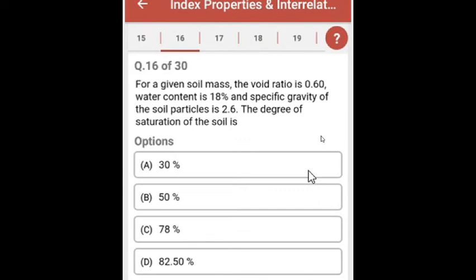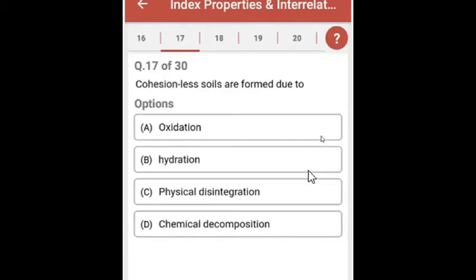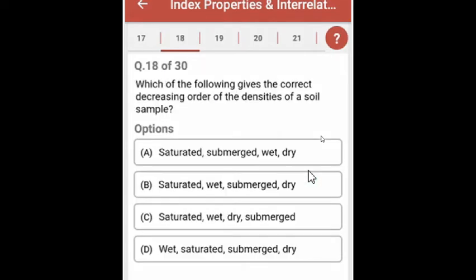Question 16. For a given soil mass, the void ratio is 0.60, water content is 80%, and specific gravity of the soil particles is 2.6. The degree of saturation of the soil is, and the answer is 78%. Question 17. Cohesionless soils are formed due to physical disintegration. Question 18. Which of the following gives the correct decreasing order of the densities of a soil sample? And the answer is first saturated, after that wet, after dry, and last submerged.